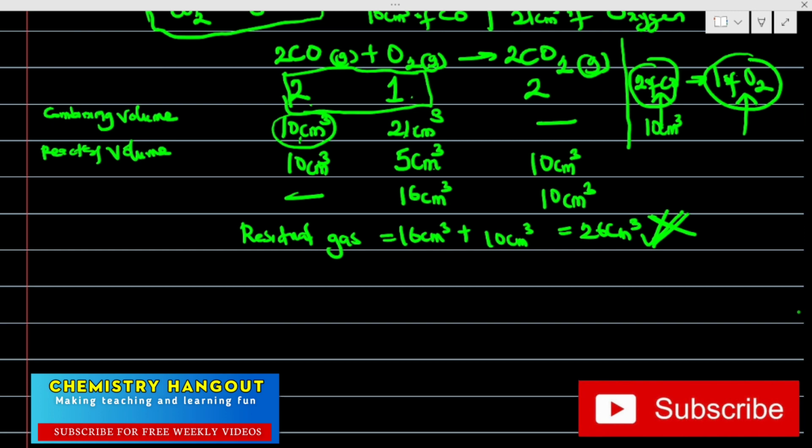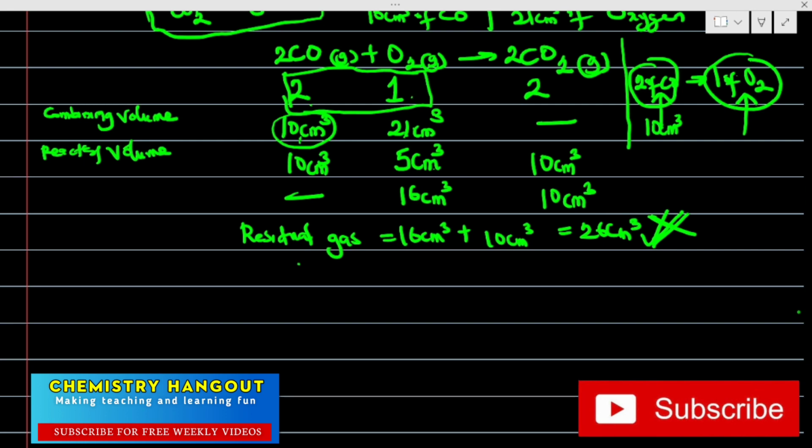Okay, let me now explain why you have failed it. The question says the volume of the residual gas. You have forgotten to add the remaining mixture in air. They are talking about air. Don't forget, out of air, you only use 21 centimeter cube of oxygen. Remaining how many? 79. Can you see? So the 79 is still there, which must be added to the answer you got.